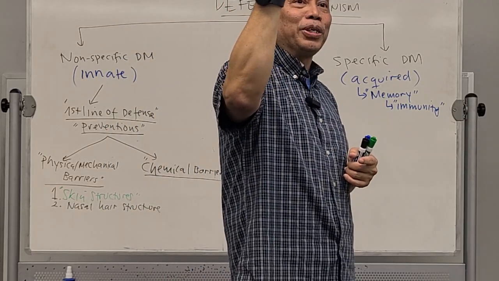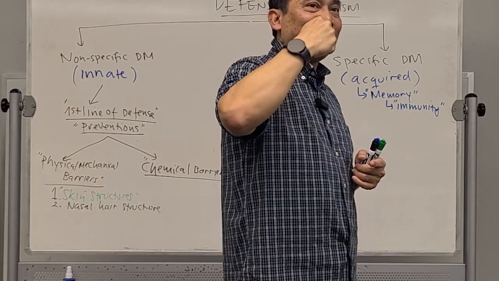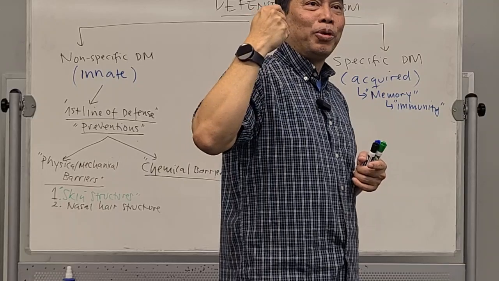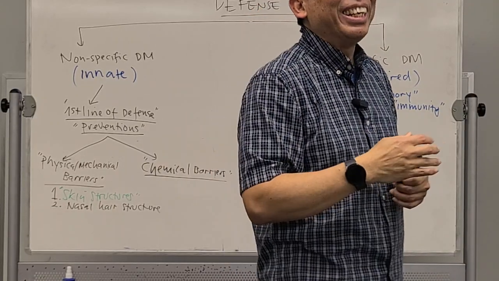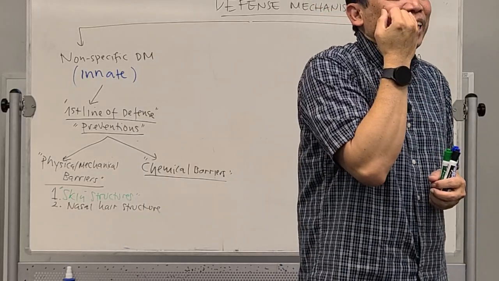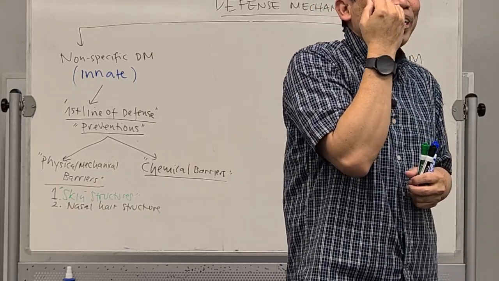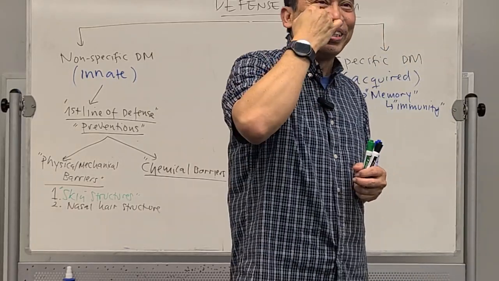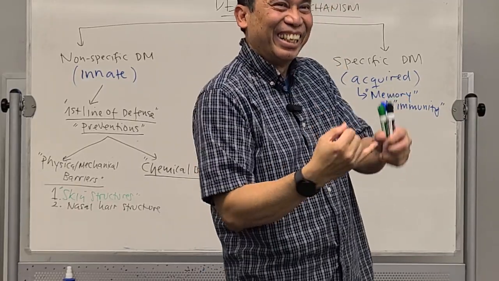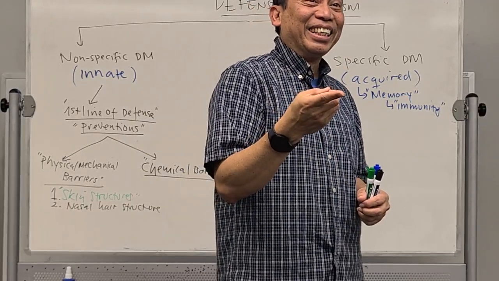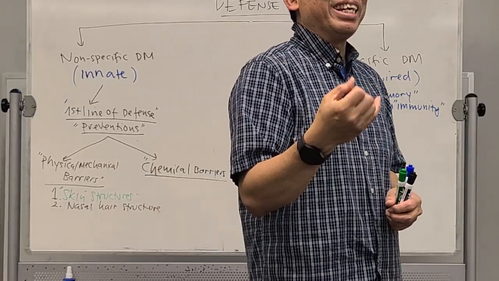What do you call the solid mucus in the nose? What do you call it, Joe? Sometimes you take it with your finger and put it under the table, right? What do you call it? Some people eat it.